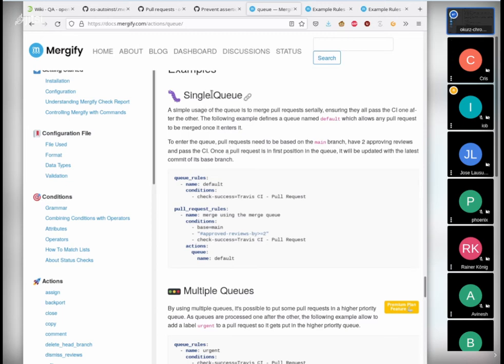But that's the idea about the queue, that you queue them up, right? But that you don't just merge all of them in the current state, but you say like, okay, if there's a pull request and all checks passed, I need to ensure that it's actually properly rebased on the latest master. So this is when the queue would apply to say like, then Mergify would take the action, and I think this is how it works. It would rebase that ready pull request, conduct all the checks again, and only then merge.